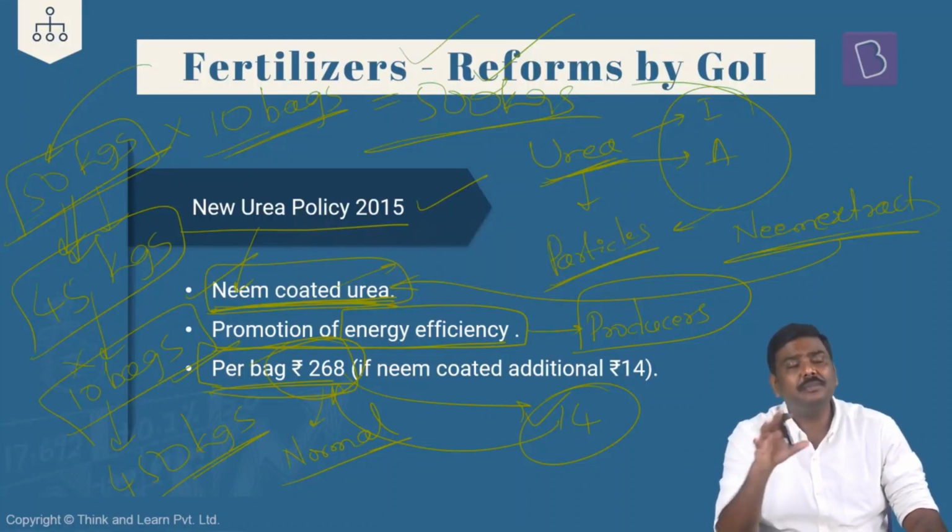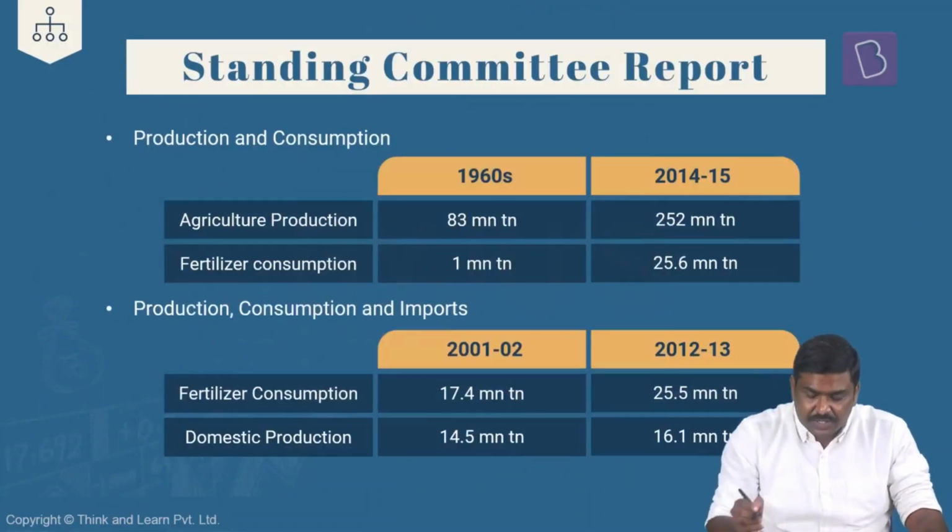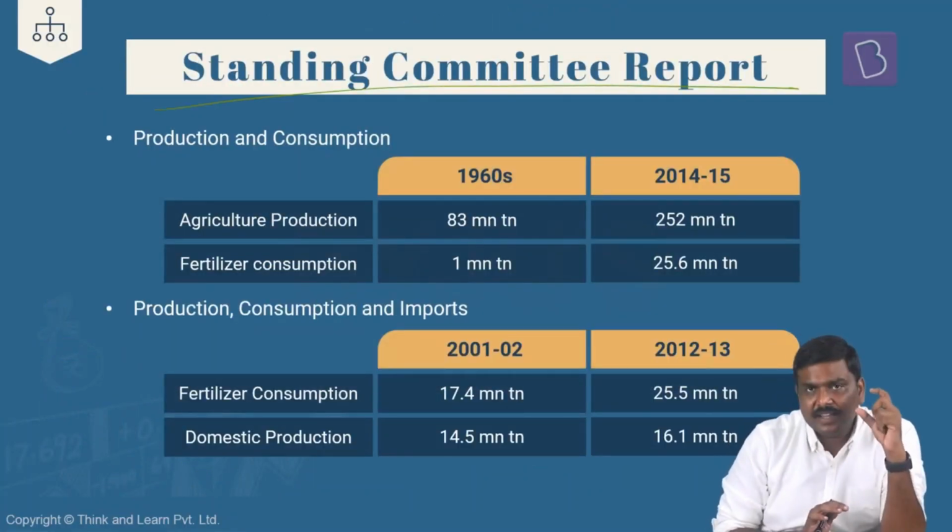So these are some of the important reforms that have been introduced by government of India in terms of fertilizer subsidy. And one more important point here, the fertilizer subsidy is administered. Remember the name of the authority or the ministry here? It is administered by the fertilizer ministry or chemicals and fertilizers. Now in addition to this, there is one standing committee report just for sake of information. You can have a look at it. What are the important findings as well as the recommendations of this standing committee?